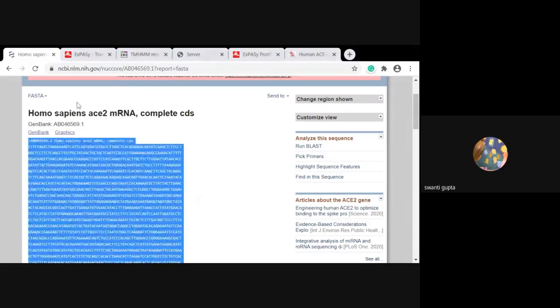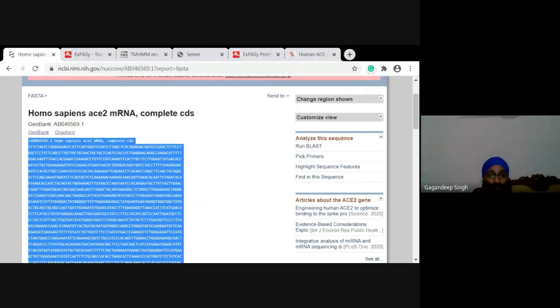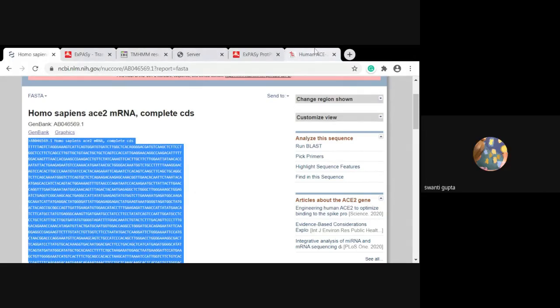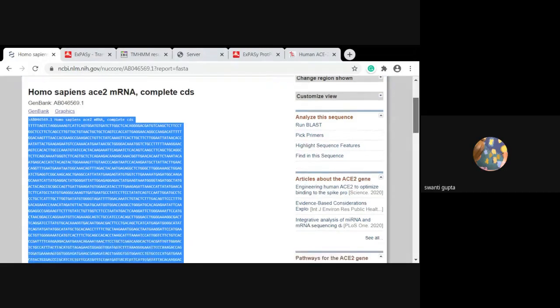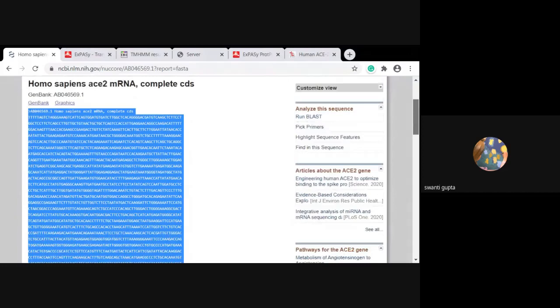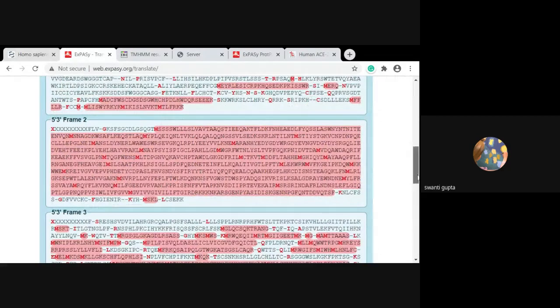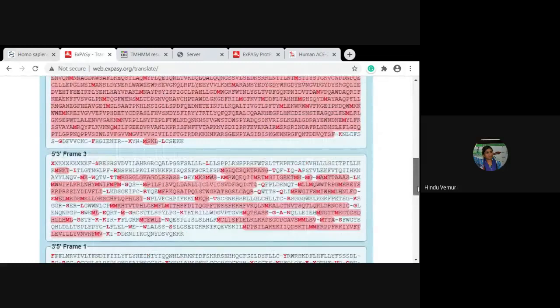Sir, I have selected the Homo sapiens ACE2 mRNA gene, which corresponds to the angiotensin converting enzyme for COVID. I selected the sequence, then I went to Expasy. This was the largest one which was being translated, but it is only of one frame, 5' to 3'. I couldn't find a sequence of the 3' to 5' frame that was that long. So is that necessary or not?